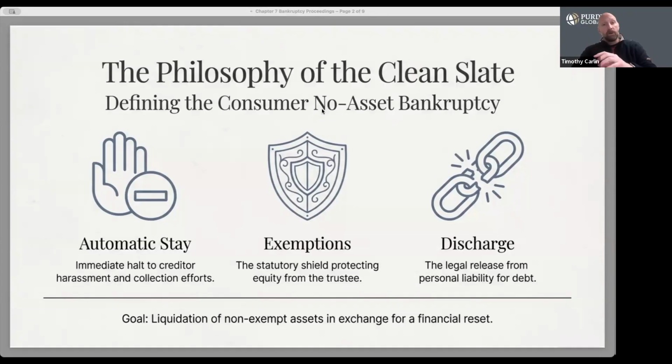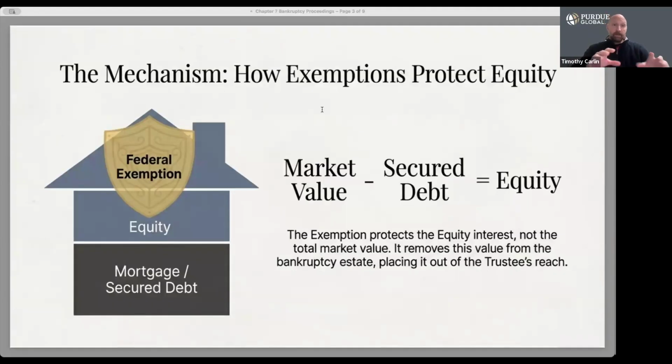Before we go further, we need to understand how equity works because it's a critical concept. As you can see from this slide, this illustrates one of the most important calculations in Chapter 7, which is equity. When we talk about equity, we are talking about market value minus the secured debt. So exemptions protect the equity portion, not the full value of the property. Let's use a simple example. If a home is worth $300,000 and the mortgage balance is $290,000, the debtor has $10,000 in equity. That $10,000 is what we compare to the homestead exemption.